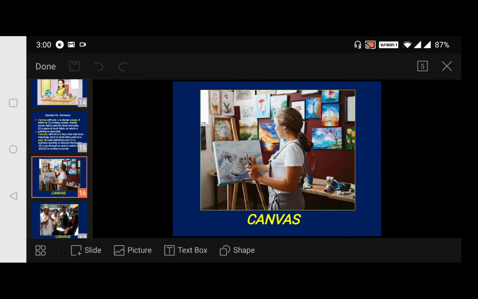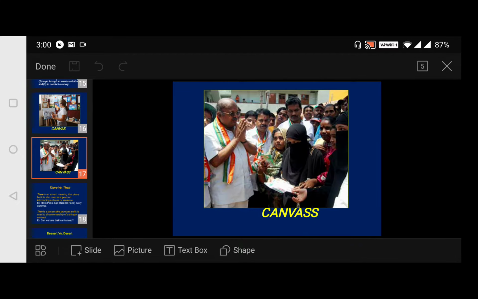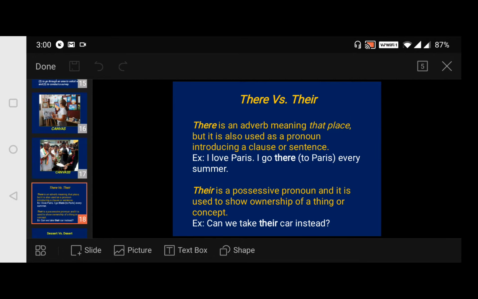Here see the picture. This is the canvas on which painting is executed. It's made up of a fabric. Now coming to this canvass, politicians come for votes, so here we say it as canvassing. Now moving to our next slide.